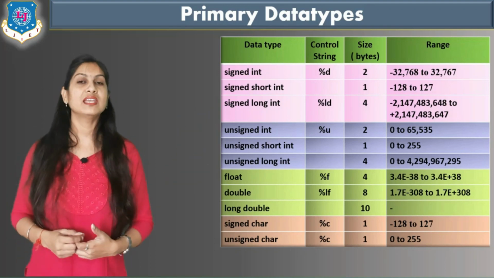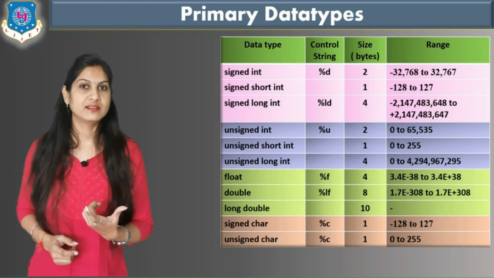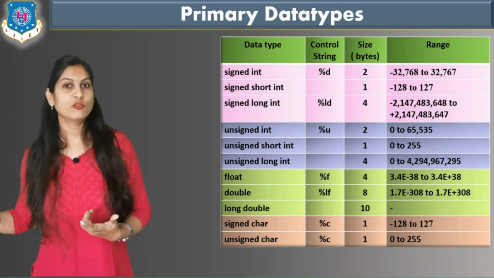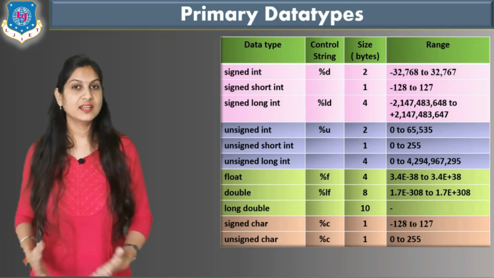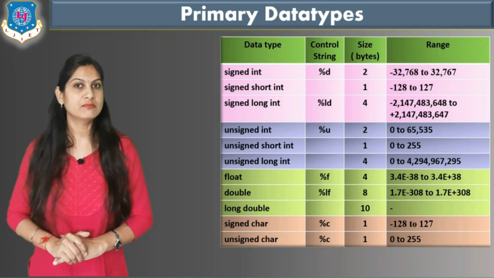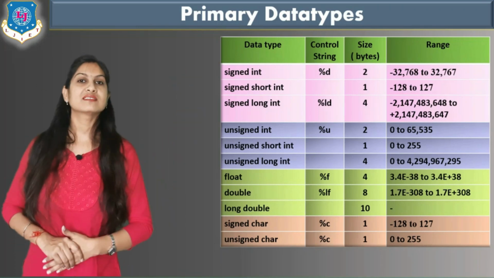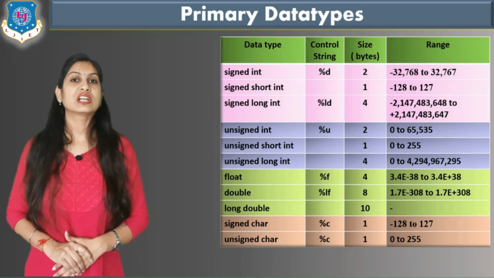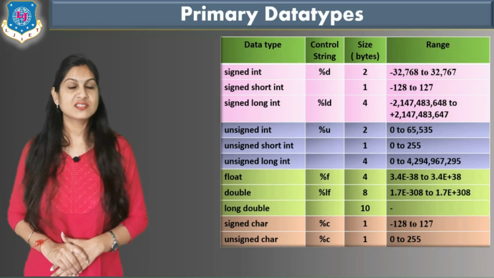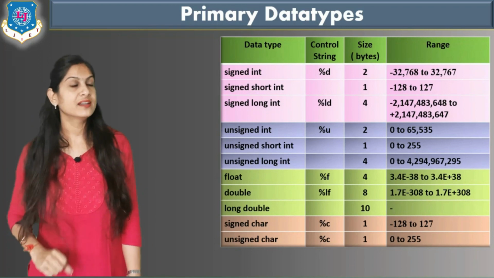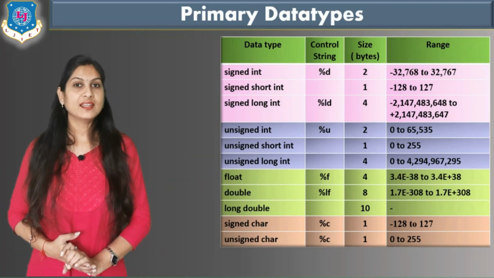The byte means what? 8 bits, and bit, the full form is binary digit. So 0101, these are known as binary digits, and they are combined in 8 bits, which is known as our 1 byte. So integer occupies how many bytes? 8 into 2, because it is 2 bytes. So a total of 16 bits are occupied when you are storing any integer value, and on the basis of that, 2 raised to 16,